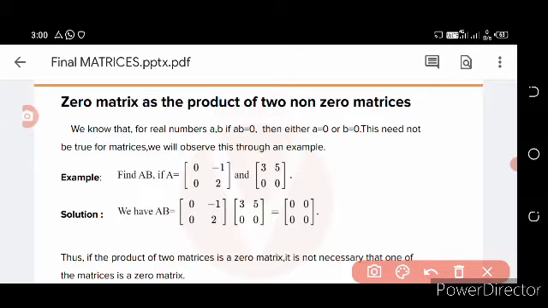Let us take a matrix A is equal to [0 -1; 0 2] and B is equal to [3 5; 0 0]. This is A and this is B. Then we have to multiply these two. So 0 -1 multiplied with 3 0, similarly 0 -1 multiplied with 5 0, so both the upper terms are 0 0. Then similarly 0 2 multiplied with 3 0, again 0 2 multiplied with 5 0, again the two terms are 0 0.